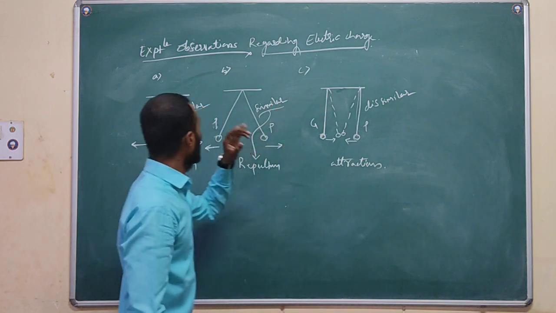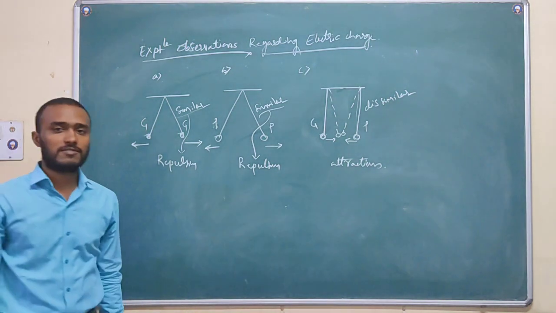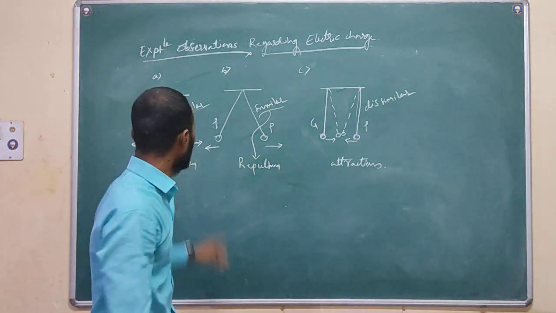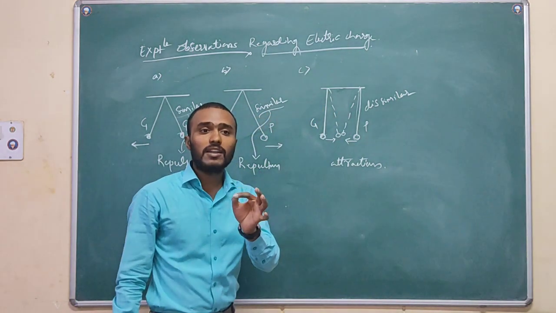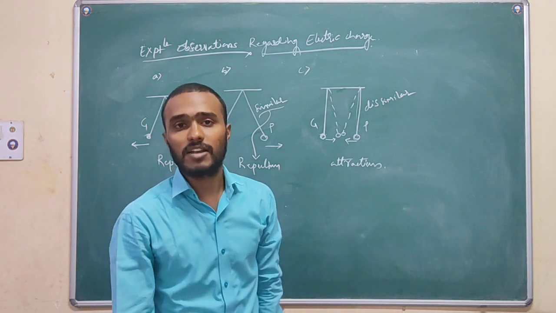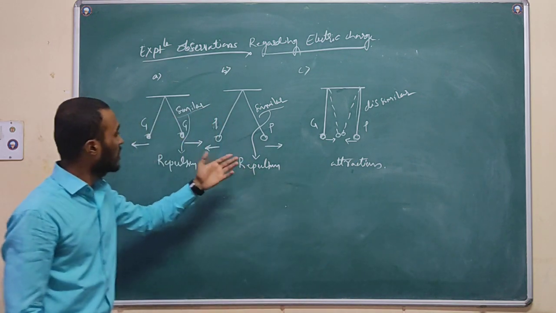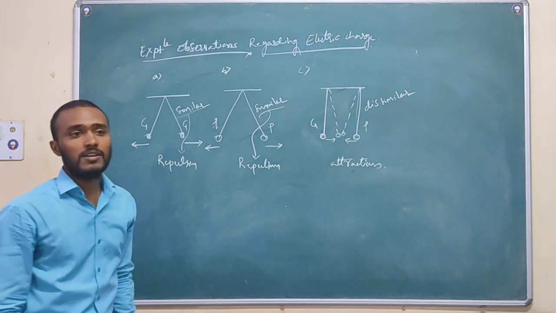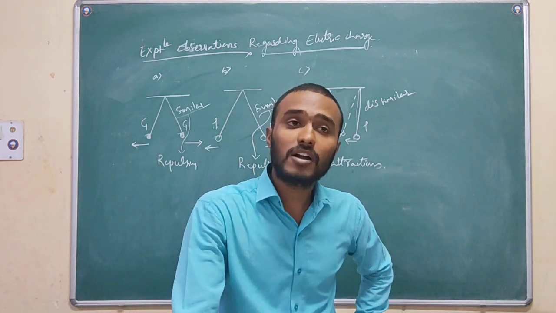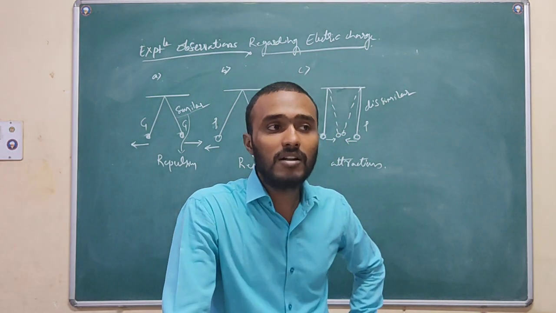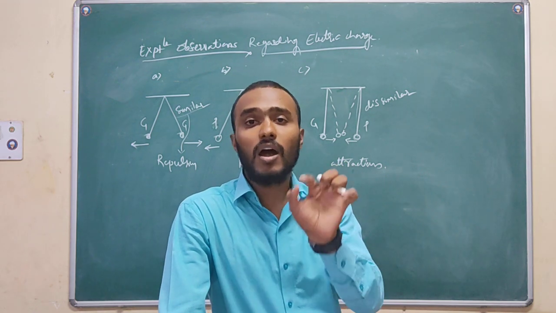That means similar bodies acquire the same kind of charges. Dissimilar bodies are acquiring or having different charges. So because of this reason, it may attract in this case, and it may repel in this case. By discussing all these things, scientists finally conclude that electric charge force shows both attractive as well as repulsive nature.